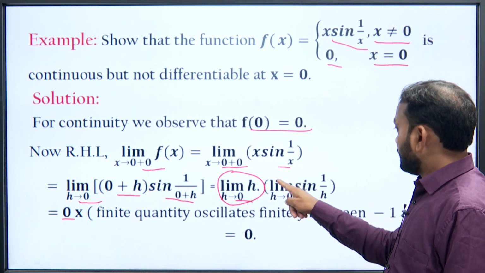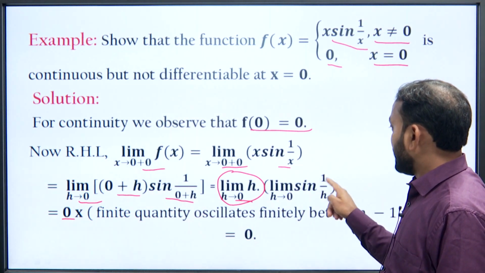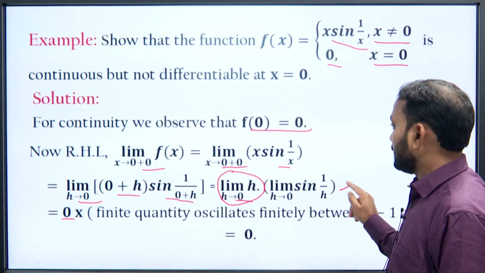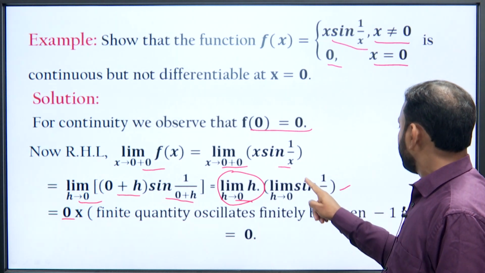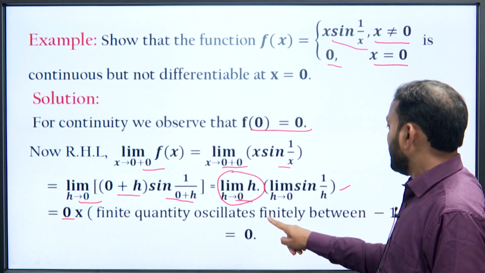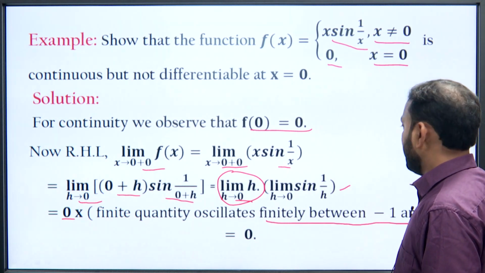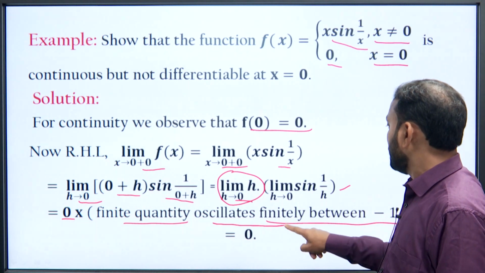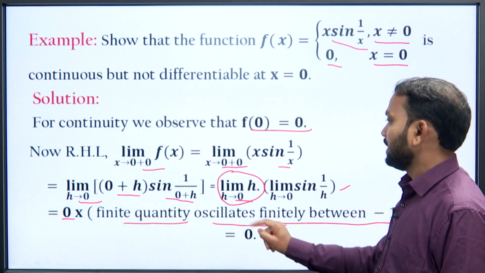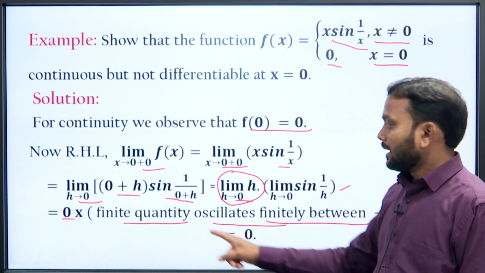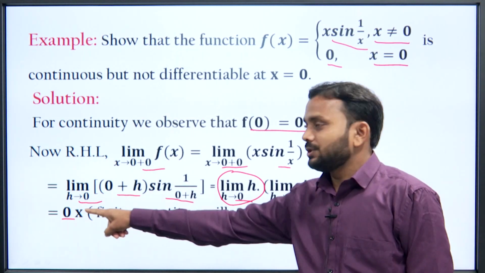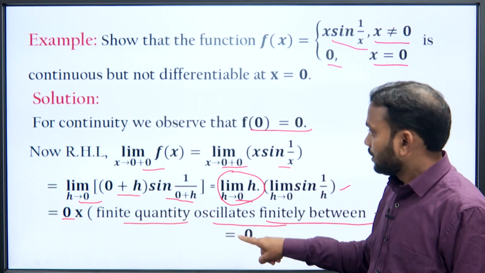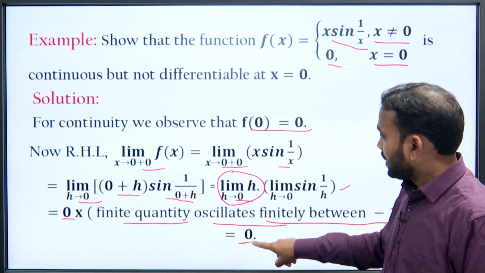Then about the limit h tending to 0 of sin(1/h), as we know the value of sin oscillates finitely between minus 1 and plus 1, that is a finite quantity. So when we multiply this finite quantity by 0, this whole limit becomes 0.